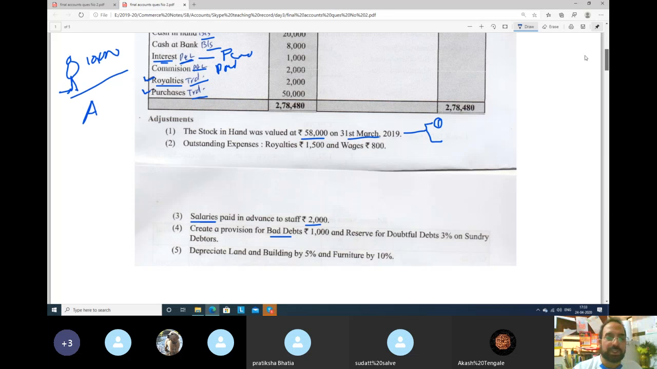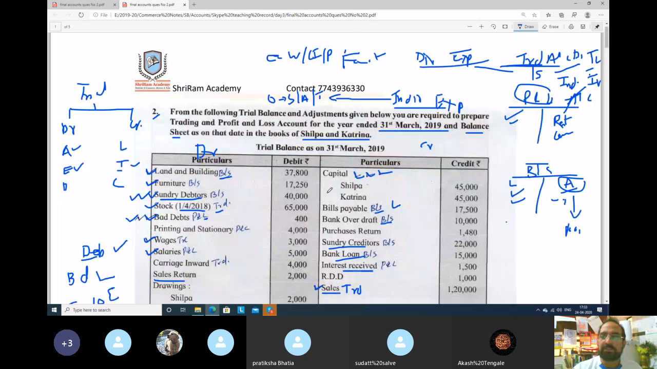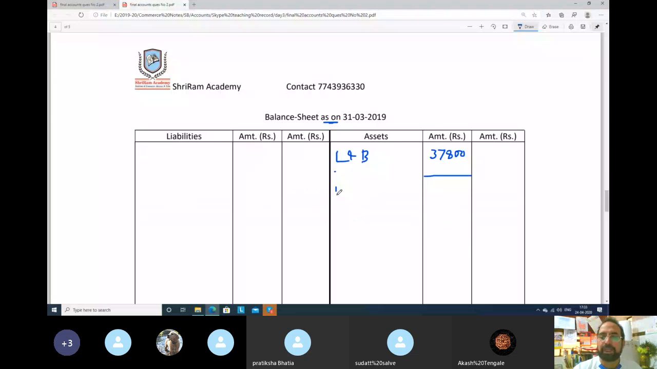Next amount. Furniture 17,250. Is there any tick? Yes, one tick is there. Furniture 17,250. So furniture is what? An asset, so balance sheet. Furniture 17,250. There was one tick, so we will leave one line and mark like this. Furniture. Next.